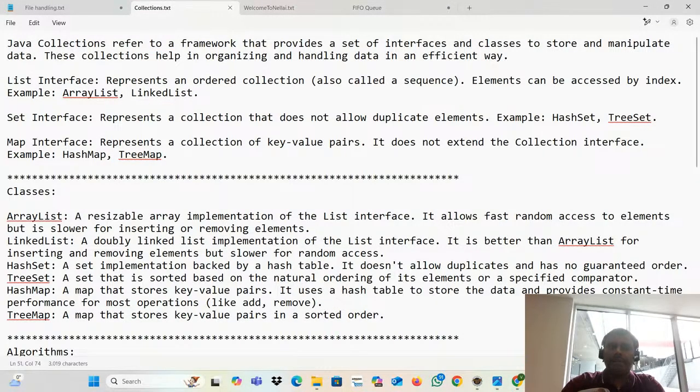Let's go to the technical side. What do you mean by Java collections? Java collection refers to the framework. Very, very important topic. Mostly 50% of the interview questions will be coming on this particular topic only, because automation also, without collections, string handling, and the previous topic, file reading and writing, cannot start.